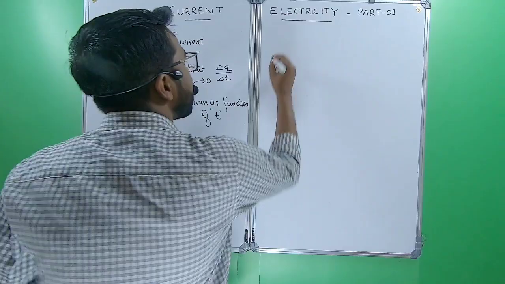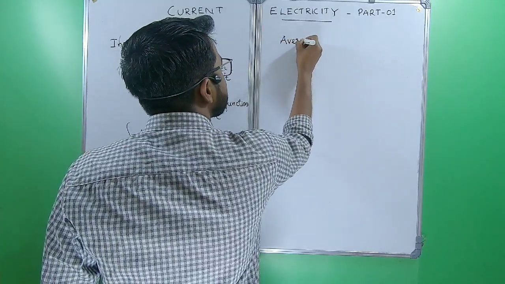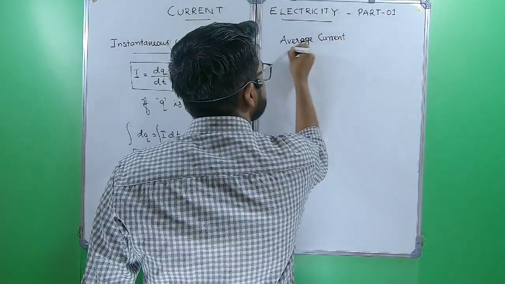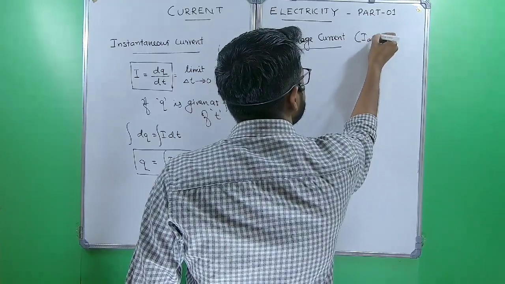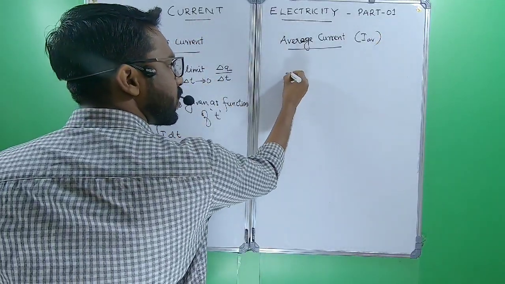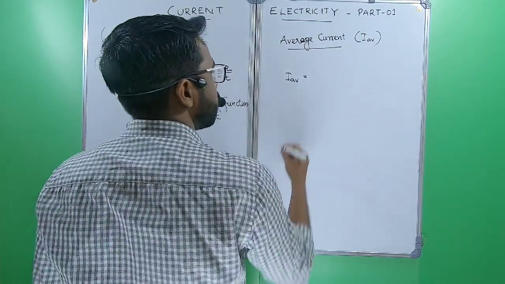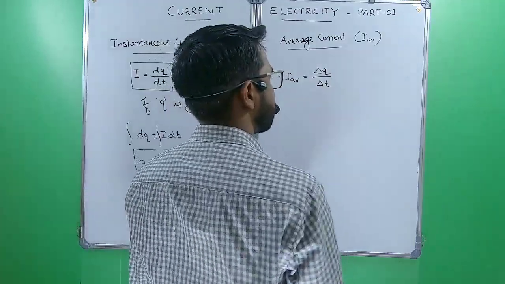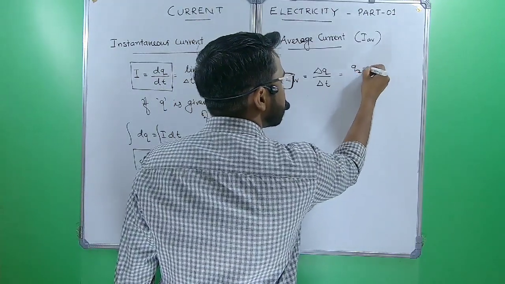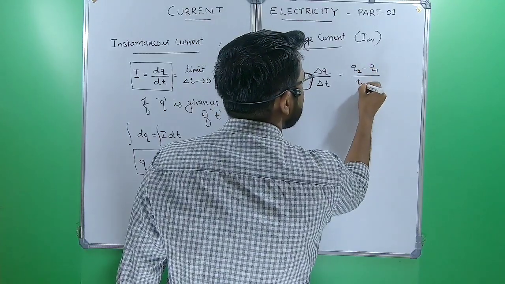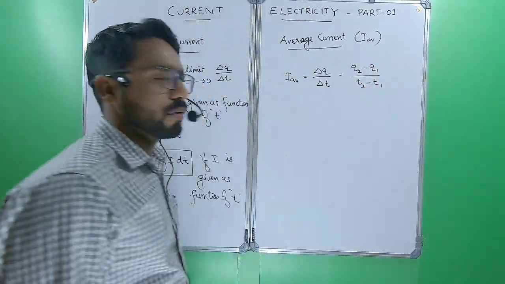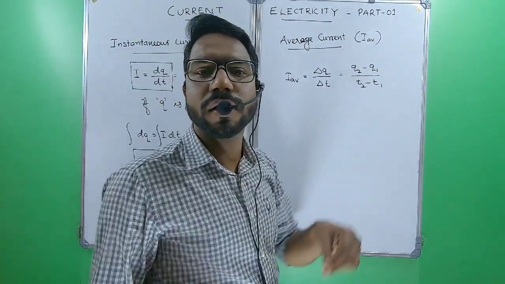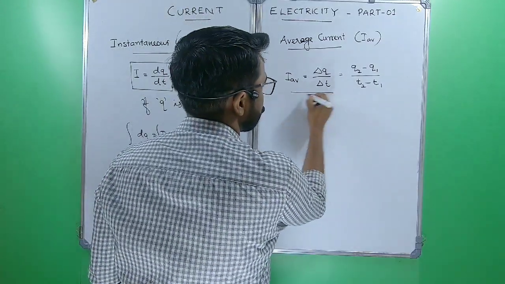And what about average current? Average current, I average, equals delta Q by delta t, or you can write Q2 minus Q1 by t2 minus t1. That is the difference in charge flown by the time interval. That is the average current equation.